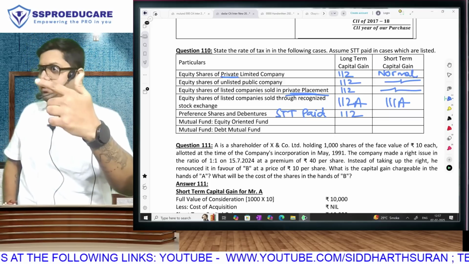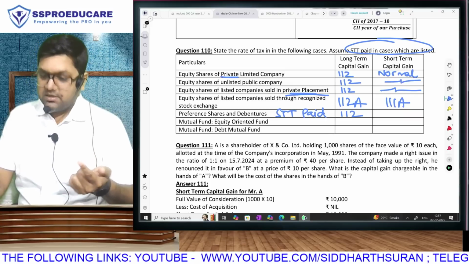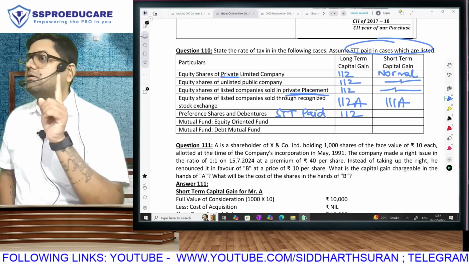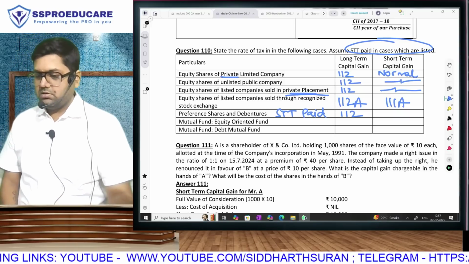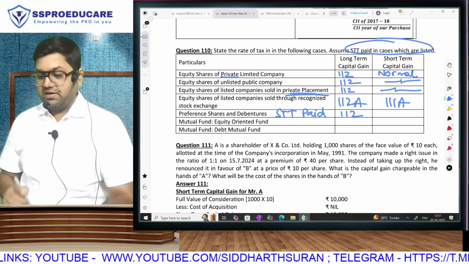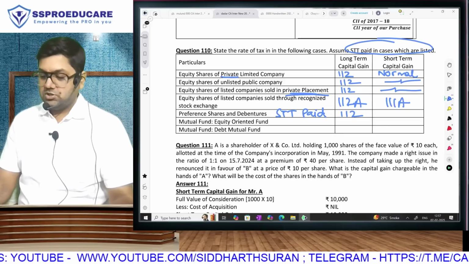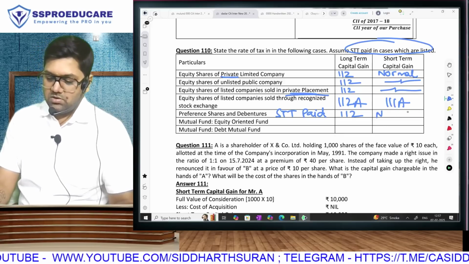See, they may be listed. You may have paid STT, but only 2 assets are covered here. And therefore, not 112, now it is short term. Short term will again go in normal.